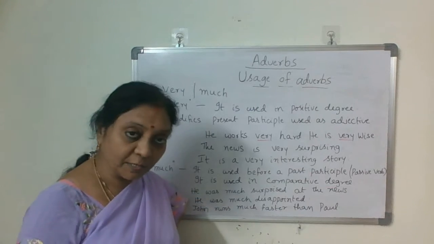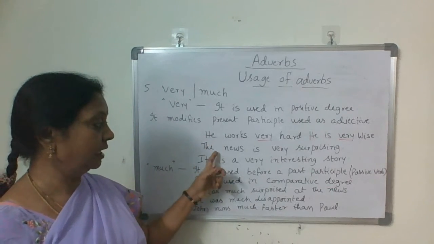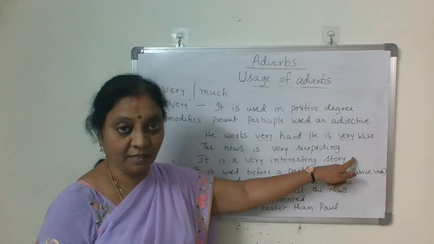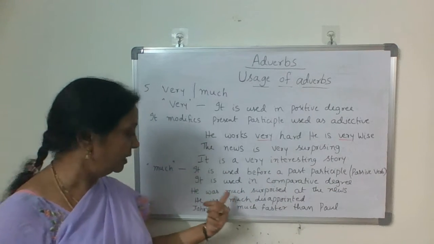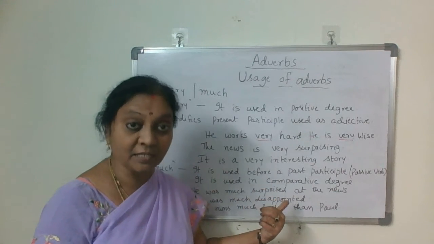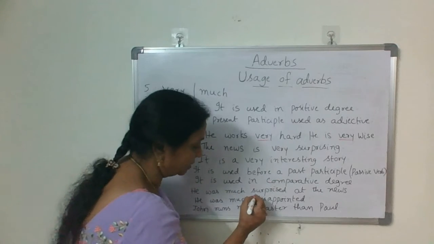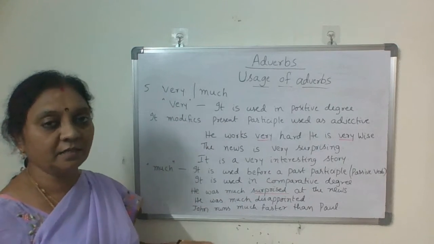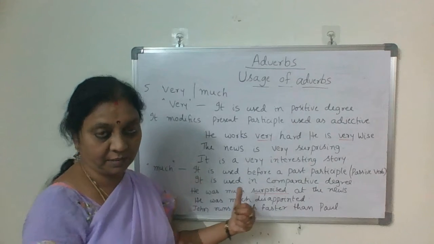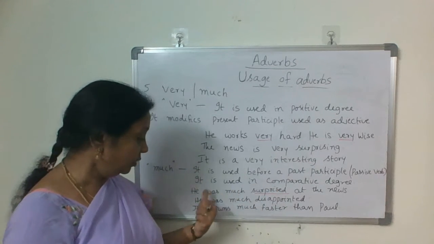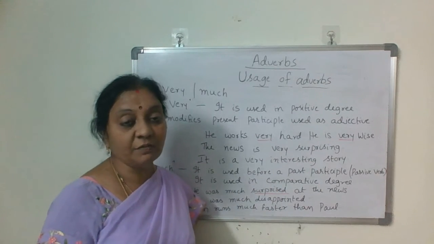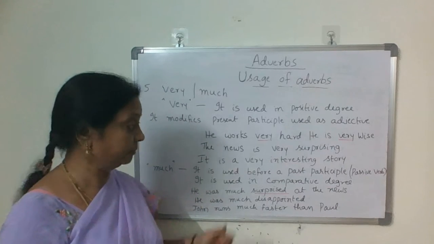He was much surprised at the news. Here you see, the news is very surprising, surprising being a present participle. He was much surprised at the news, past participle, in passive form. Was surprised, passive verb it is. He was very surprised at the news, wrong.